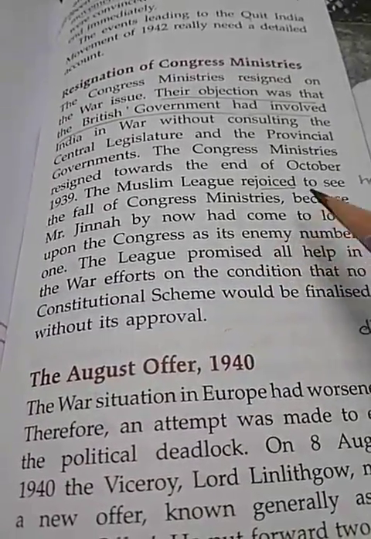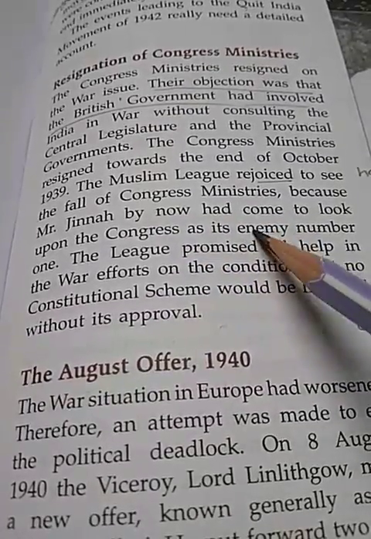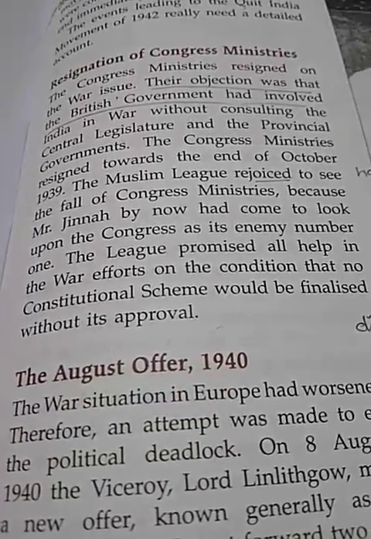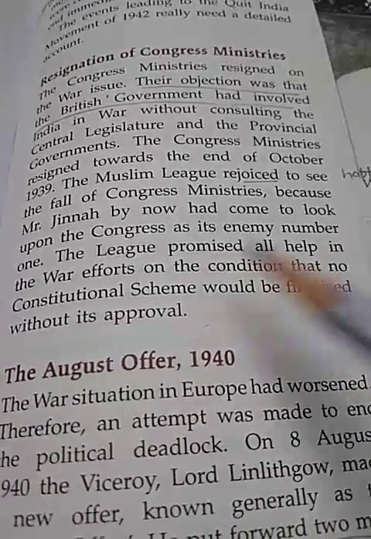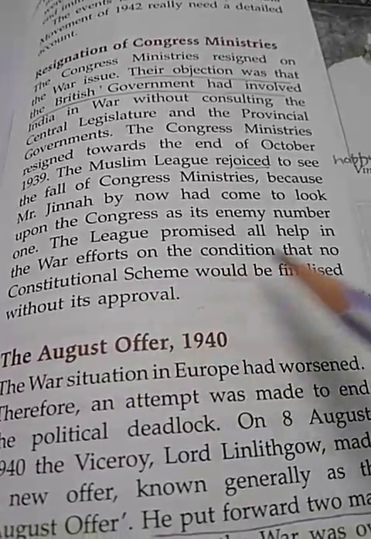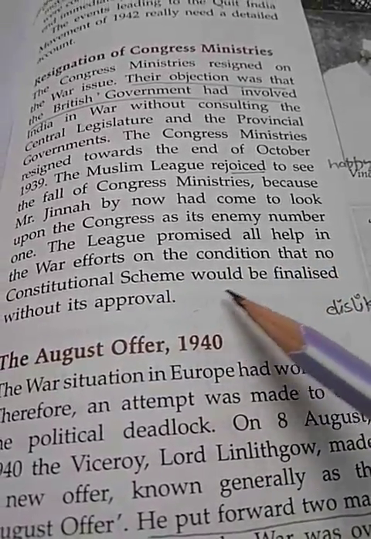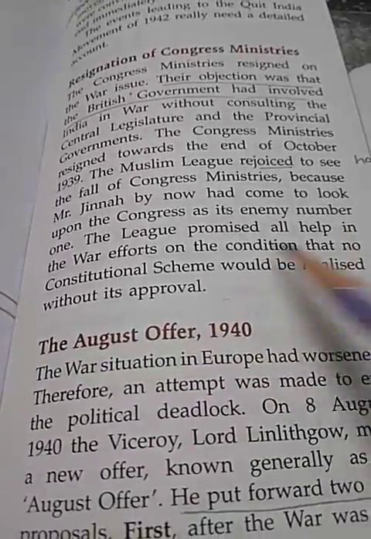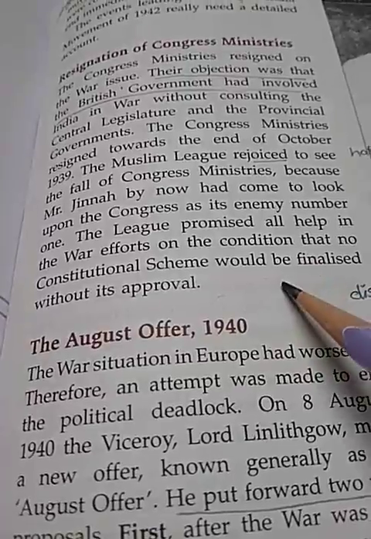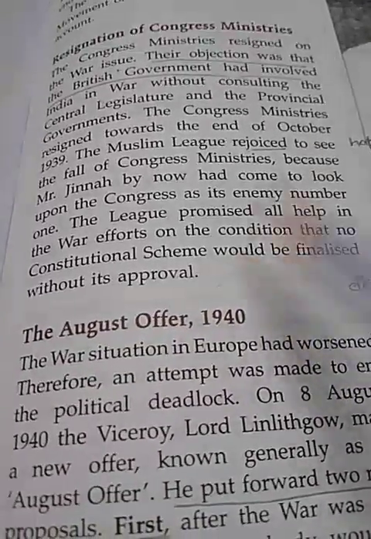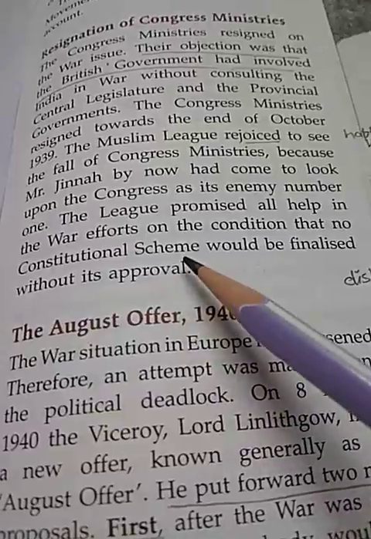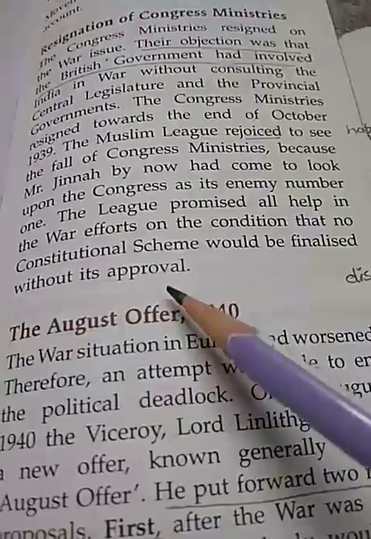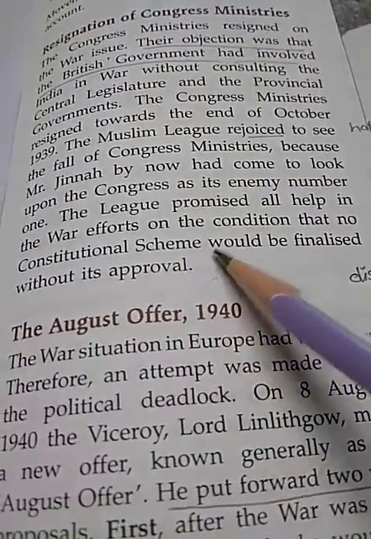According to the Muslim League, or according to Jinnah, Congress was their enemy, and the League promised all help in the war efforts on the condition that no constitutional scheme would be finalized without its approval. So the Muslim League was ready to help the British on the condition that nothing would be decided in the matter of constitutional schemes without its consent or approval.